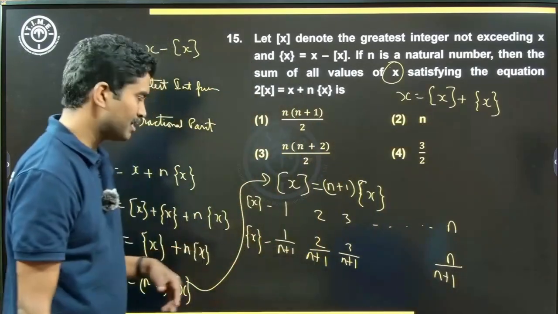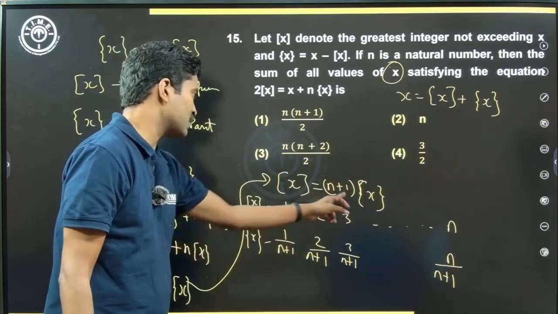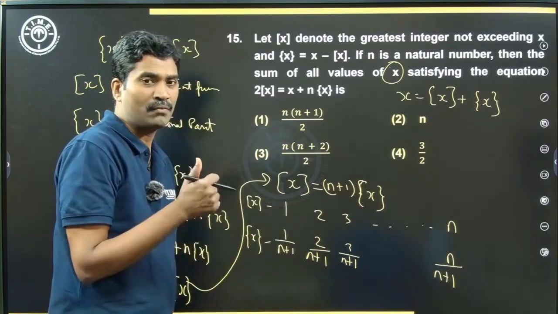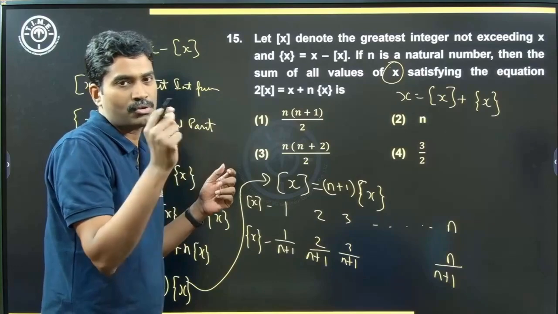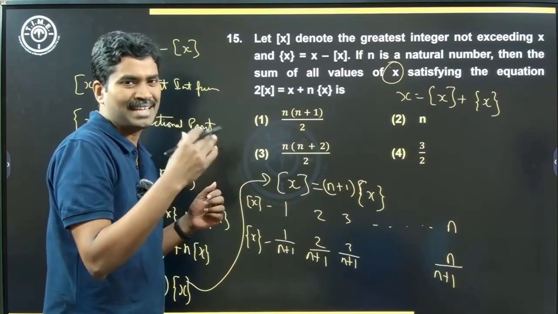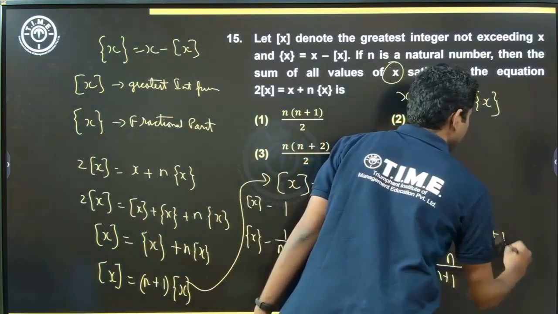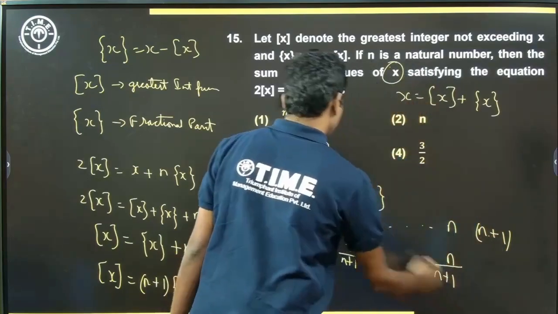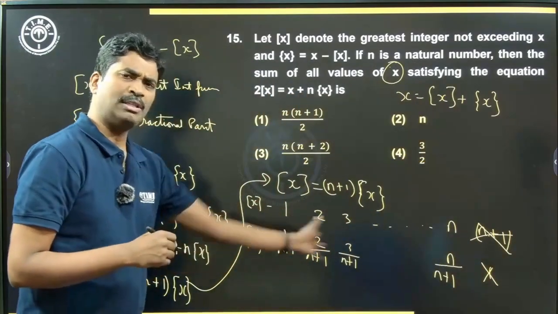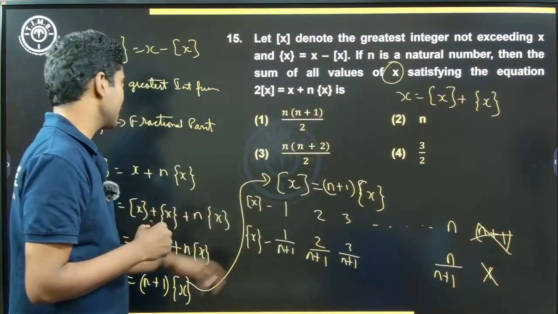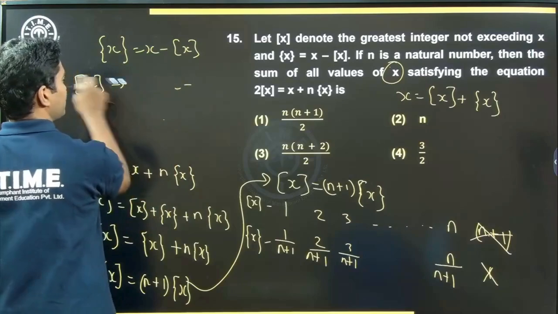Now, can greatest integer value of x be n plus 1? No. Because n plus 1 by n plus 1 will give me 1. The fractional value of x, it is the decimal part, it can't be 1. It should be at least 0.0000 something 1. It can at most be 0.9999 so on, 9 bar. It can't be equal to 1. So the next value, greatest integer function, can it be n plus 1? If that's n plus 1, this will be n plus 1 by n plus 1, 1. Fractional value can't be 1. This is ruled out. So these are all the possible values of greatest integer function of x and fractional value of x.